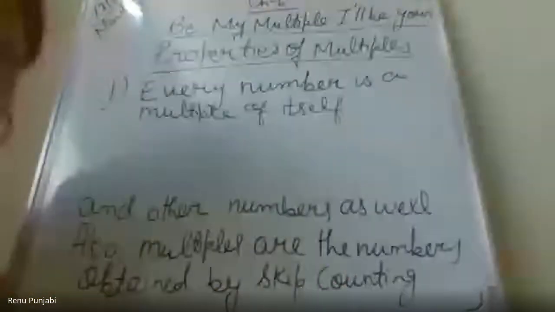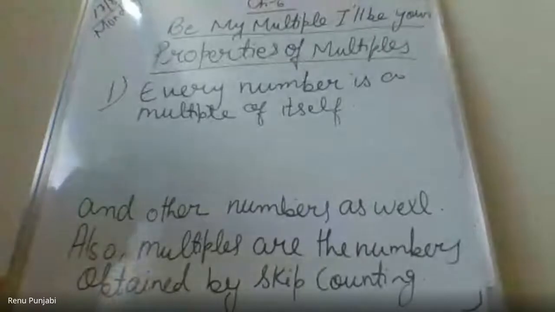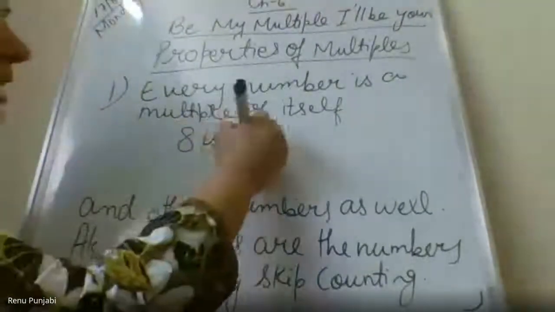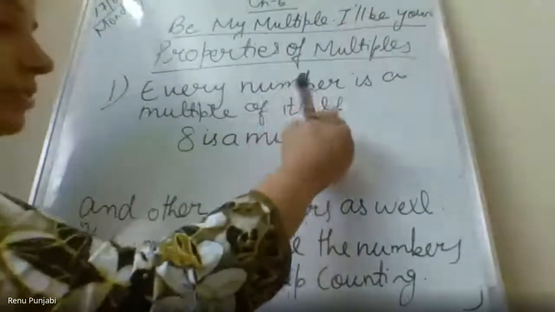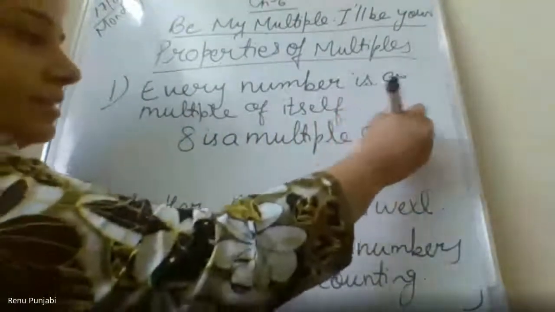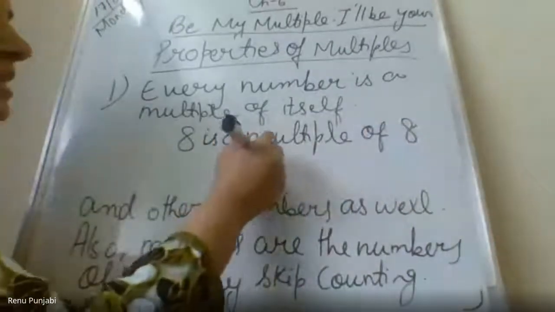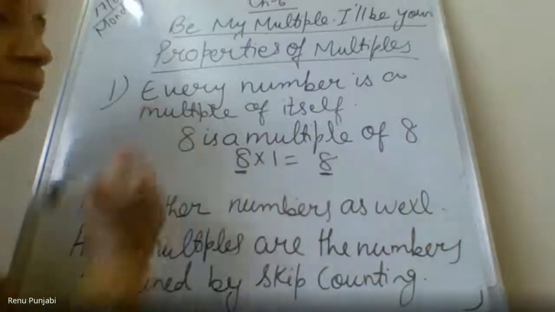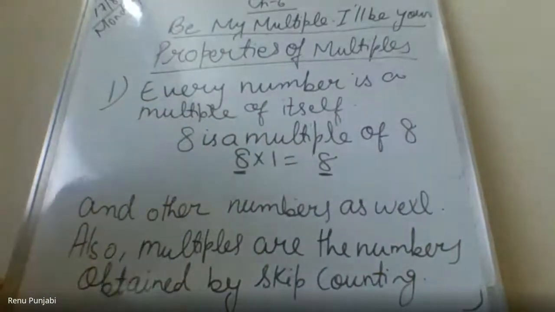Every number is a multiple of itself means 8 is a multiple of 8. How? 8 ones are 8, right? So 8 is a multiple of 8. Please write.